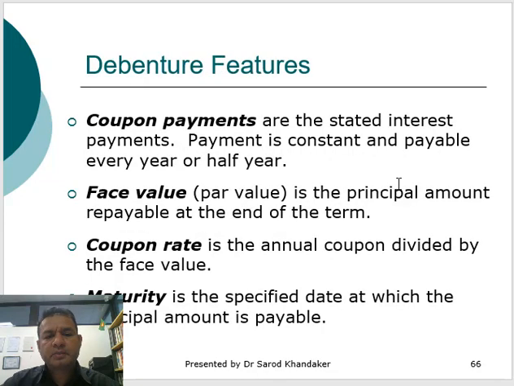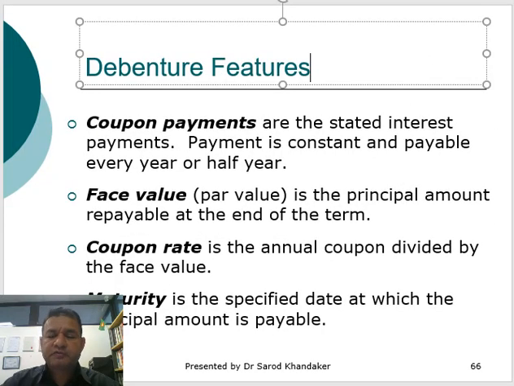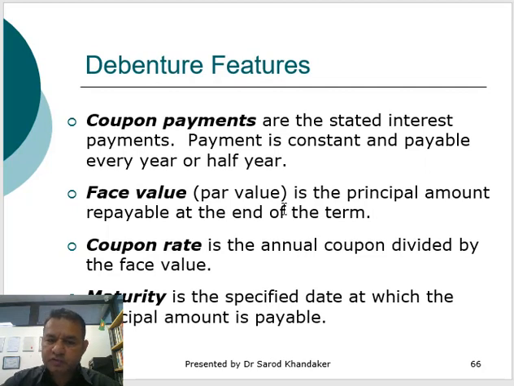Now when we'll be talking about the debt instrument and the features of the debt instrument, there are a few features that we need to understand. One is the coupon payment. So the bond or the debt instrument will give you a coupon payment either annually or semi-annually. Every debt instrument will also have a face value, which also can be called the par value.